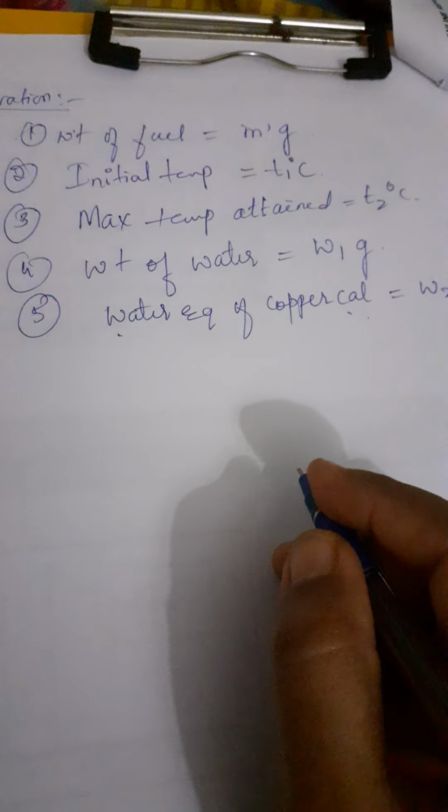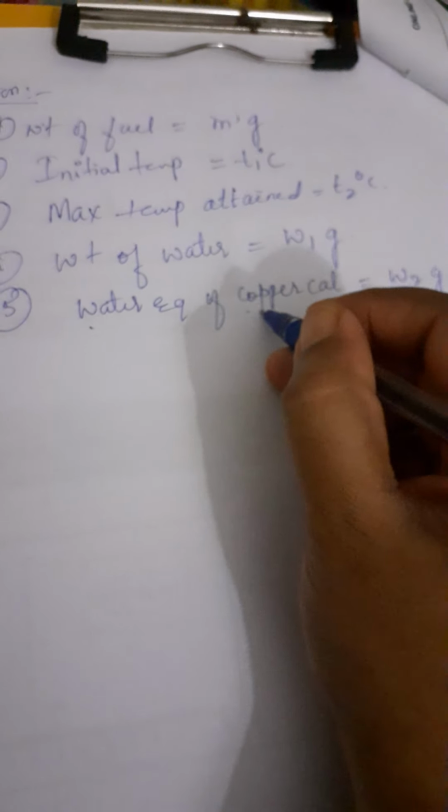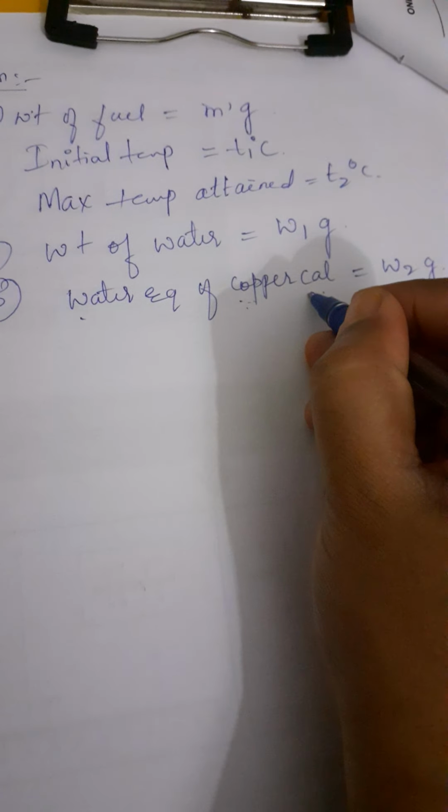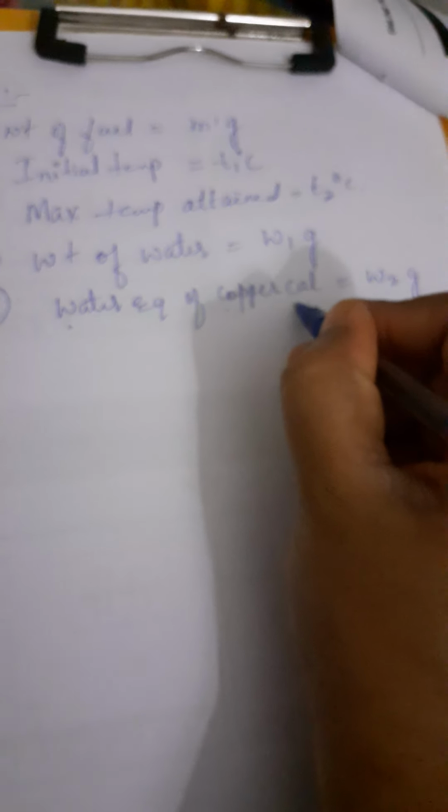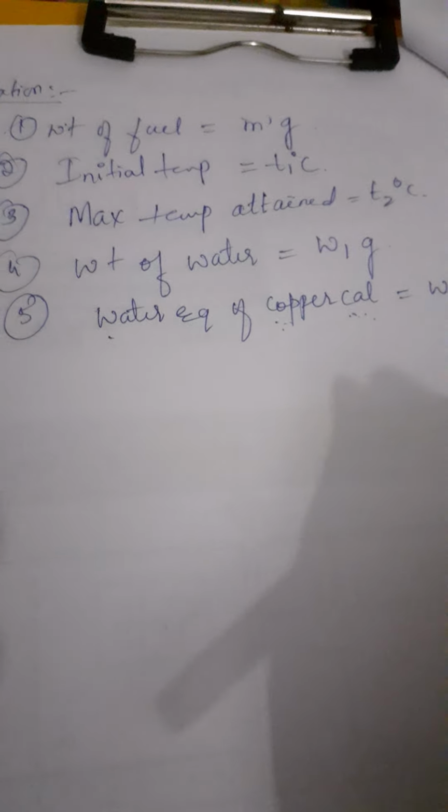It is nothing but the heat gained by the copper calorimeter, which is known by just taking a known weight of a fuel whose calorific value is already known. We have to perform that to get the water equivalent of copper calorimeter. Suppose it is W2 gram.